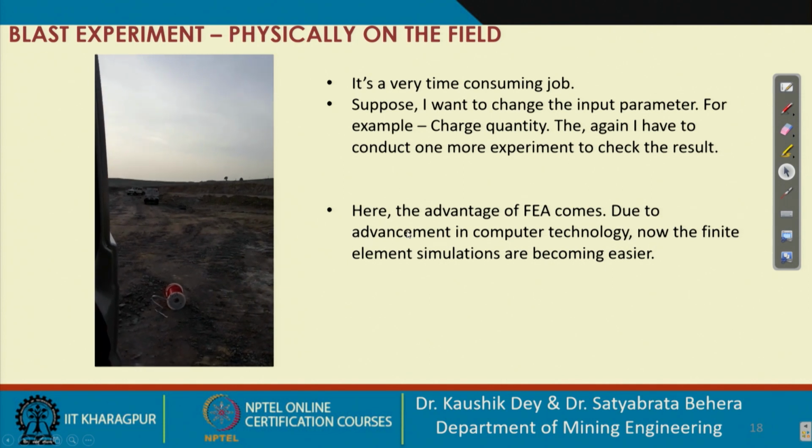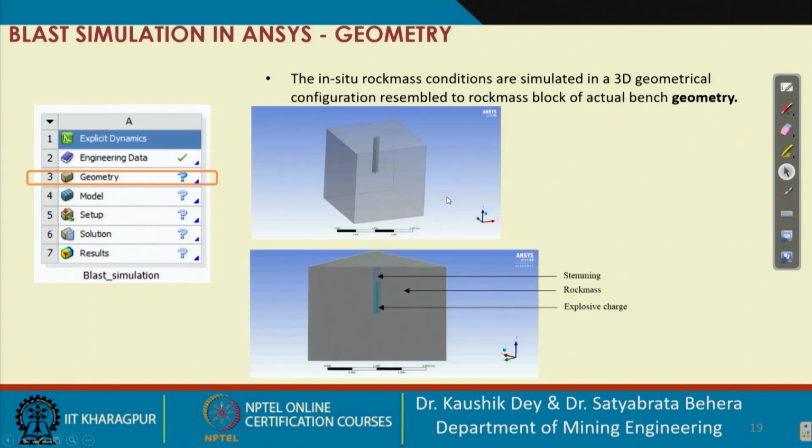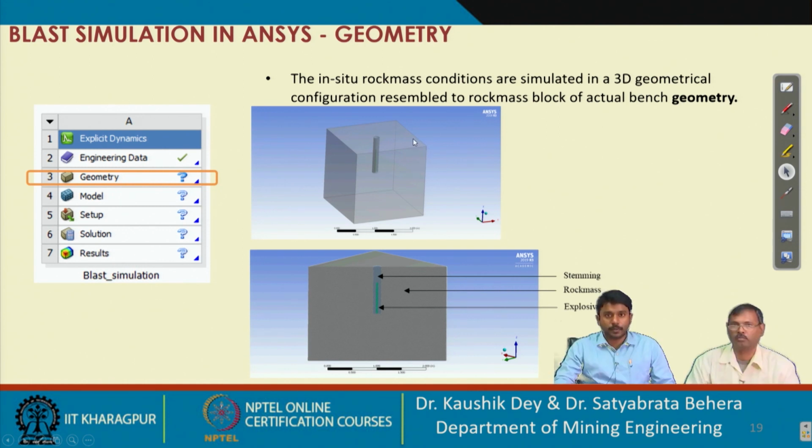So now let's simulate this particular experiment which we have done in the field in the ANSYS explicit dynamic model. Like I have told you, there was one hole of length 1 meter. So this block has been designed to represent the rock mass.